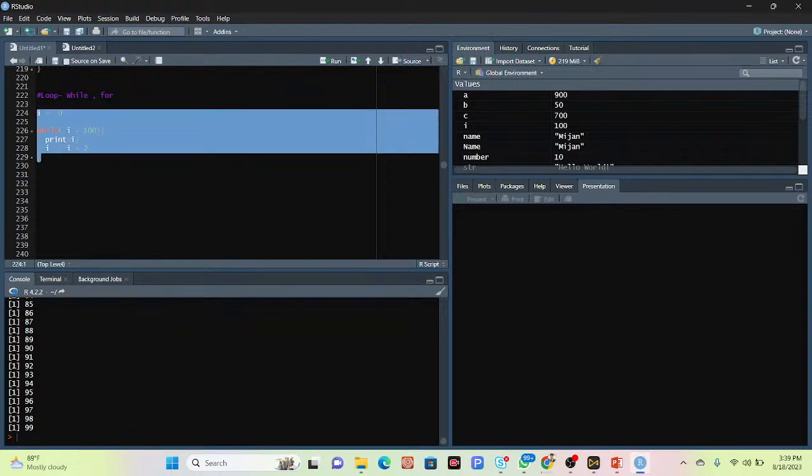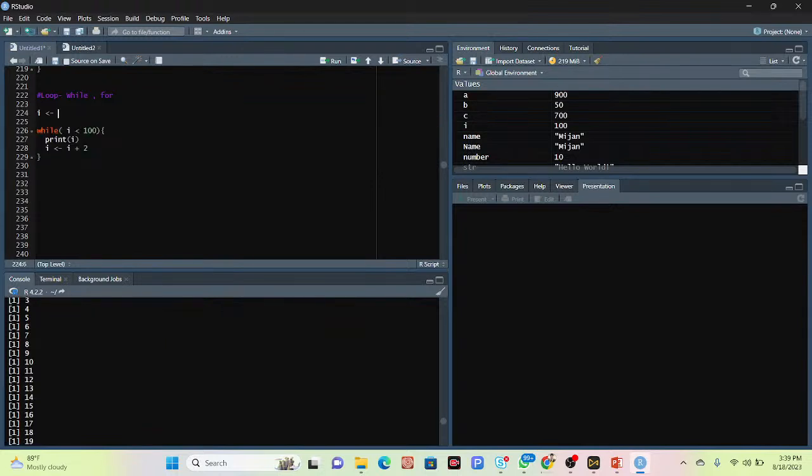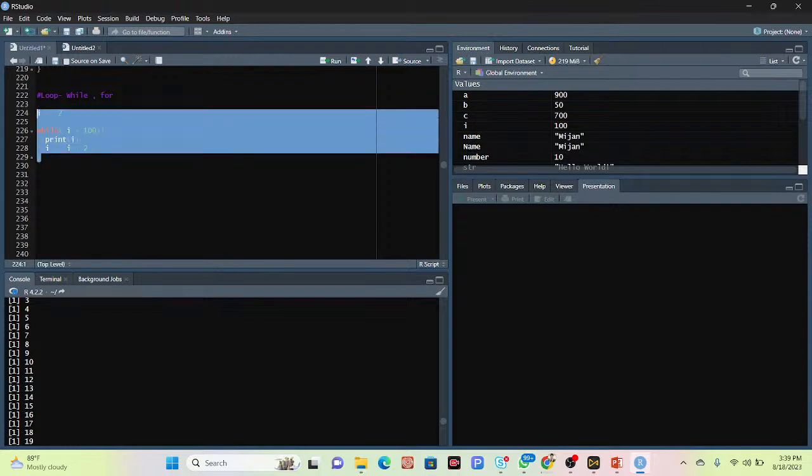Okay, so now click the run. You can see in this list I can get all of those even numbers. And for that I also need to start from 2. So now when I click the run, you can get all of those even numbers from 2 to, you can see,